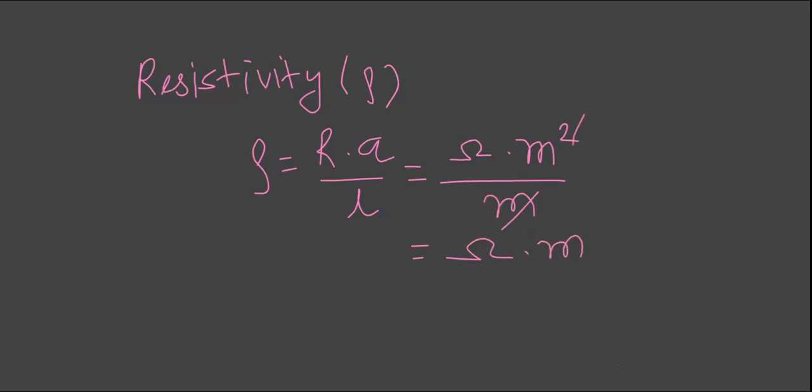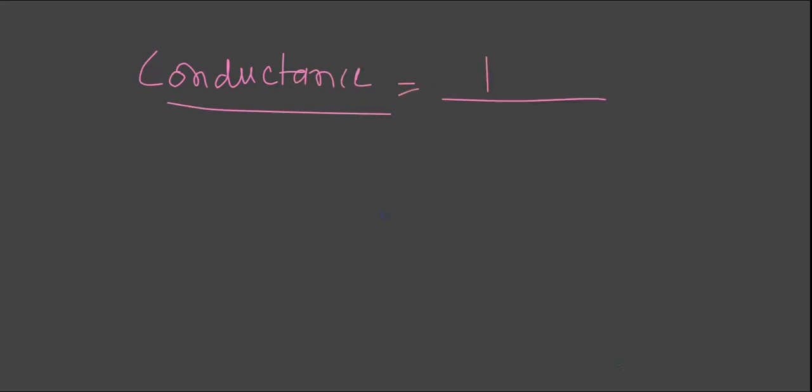Now the next concept is, what is conductance? The reciprocal of resistance is called conductance. So you can write 1 upon resistance is equal to conductance.